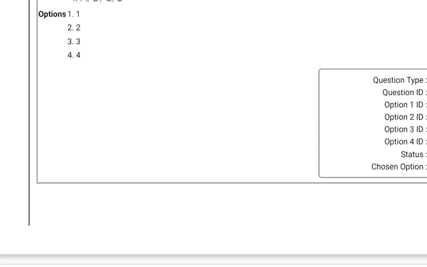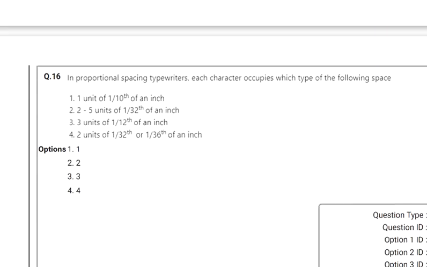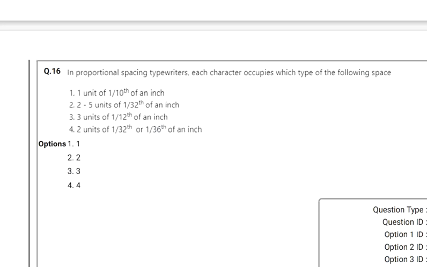Next one is: in proportional spacing typewriters, each character occupies which of the following spaces? According to the key, option 2 is correct: 2 to 5 units of 1 by 32 of an inch. Option 2 is correct.